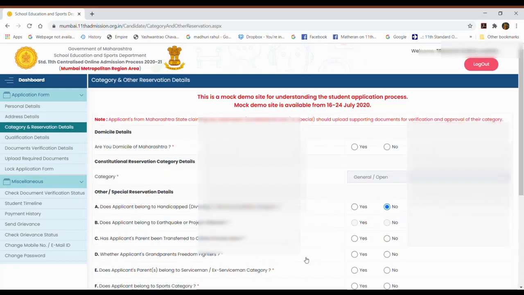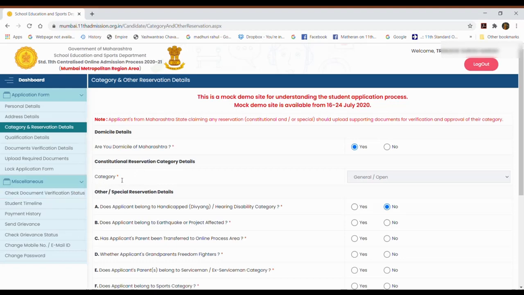Then next one is category and reservation detail. See, first option is domicile details. Are you domicile of Maharashtra? If yes, select yes option. Yes. Next one is constitutional reservation category details.